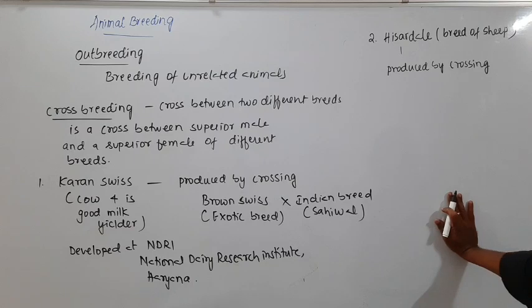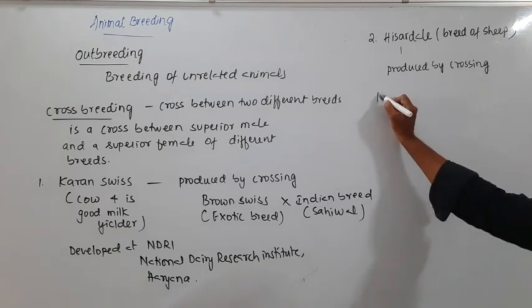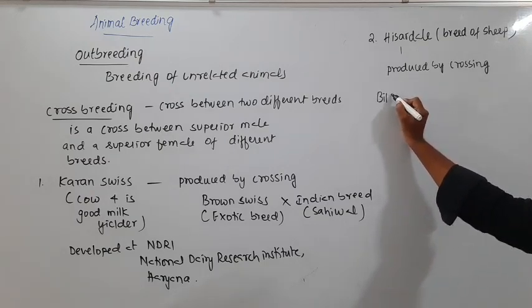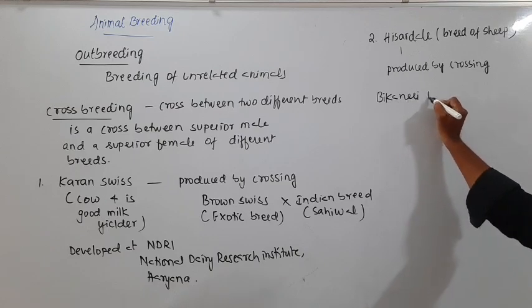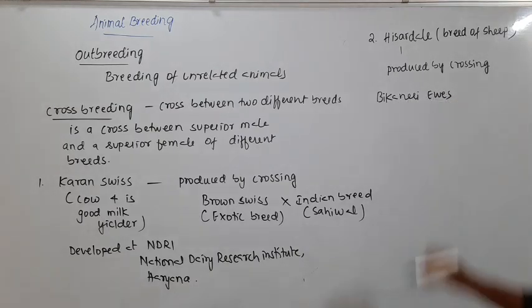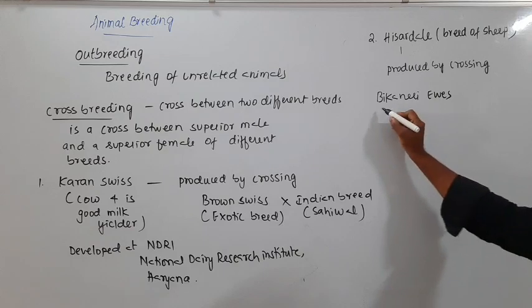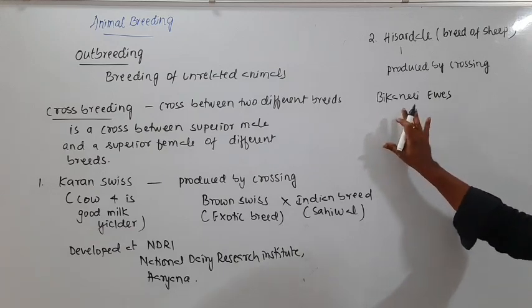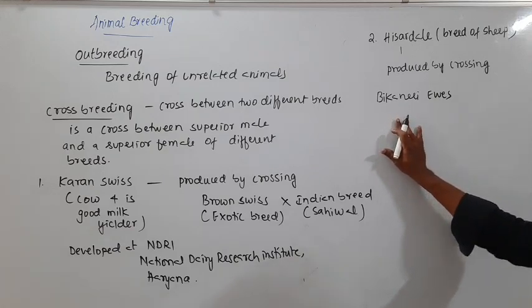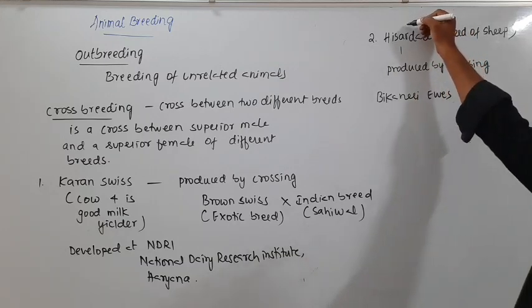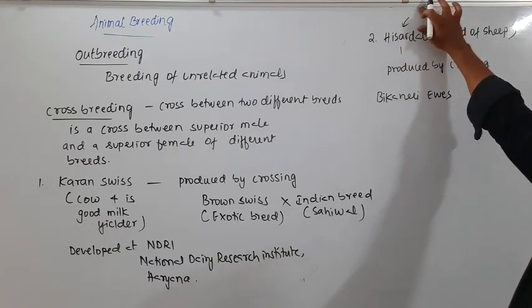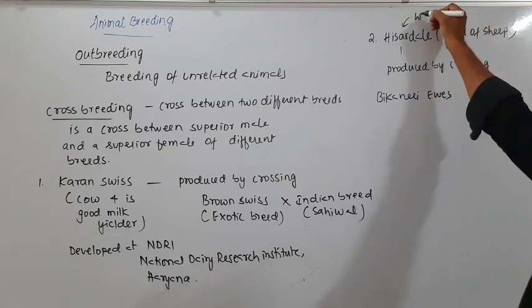One is called Bikaneri Ewes, which is an Indian breed very important for wool production. So this Hisardale is the one that is good at wool production.